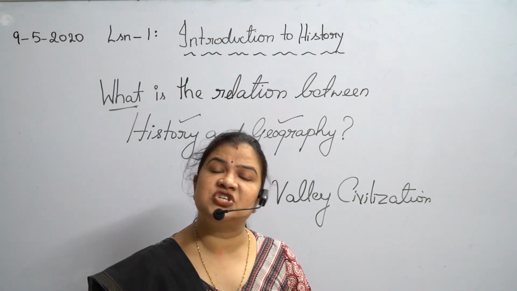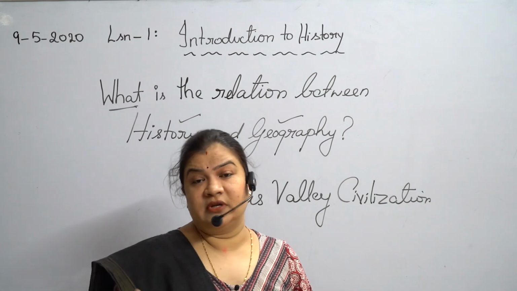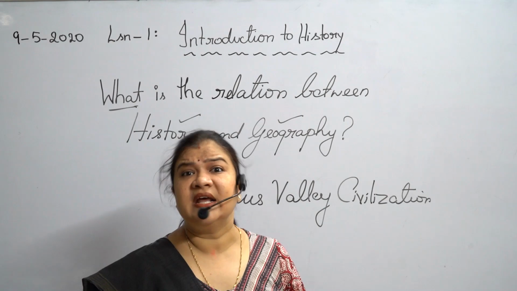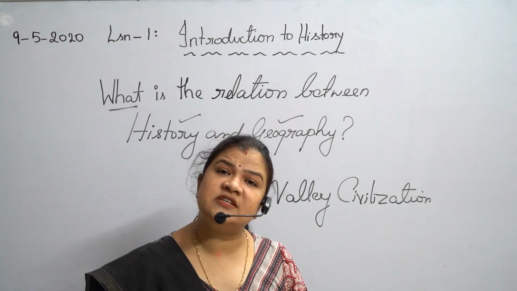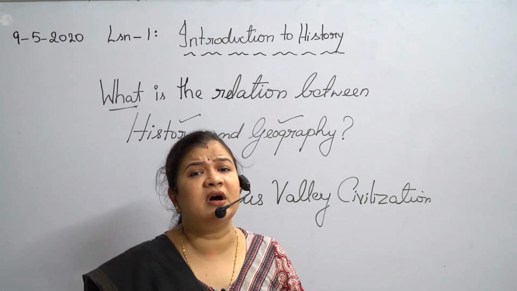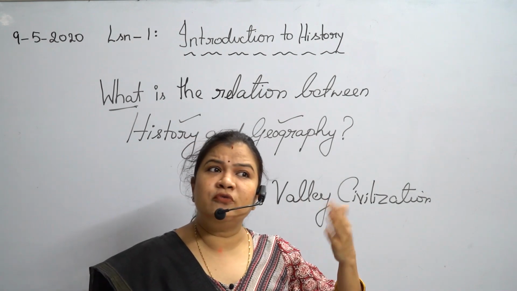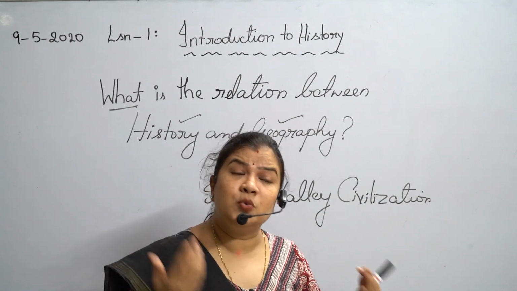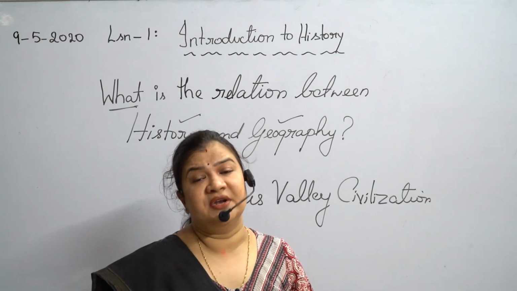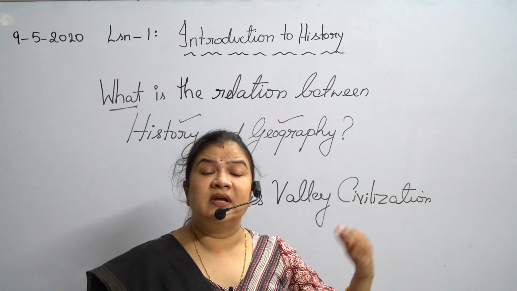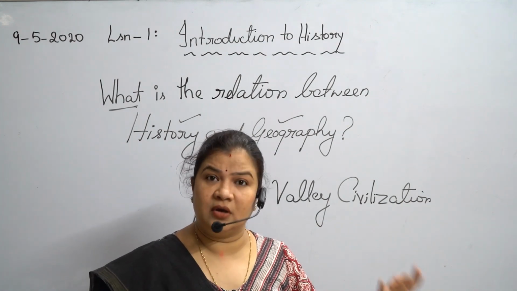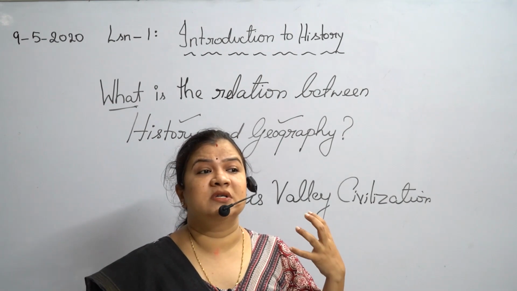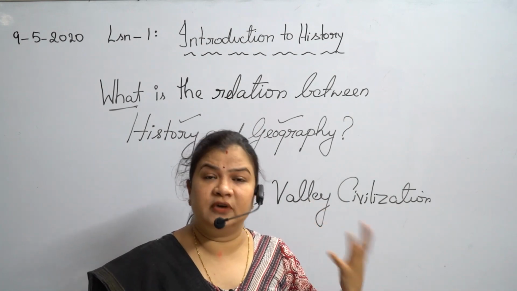Indus Valley civilization was found on the banks of river Indus. Similarly, Egyptian civilization was found on the banks of river Nile. So, what do we know from our past studies? That many civilizations did exist, but they dwelled on the banks of various rivers. Why? Because the land or the soil on the banks of the rivers was very fertile for agriculture. The soil was very rich.